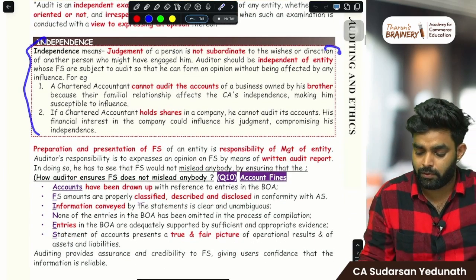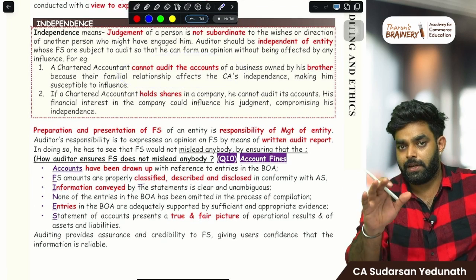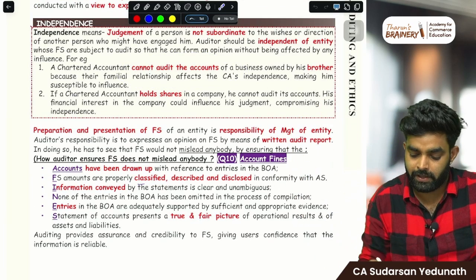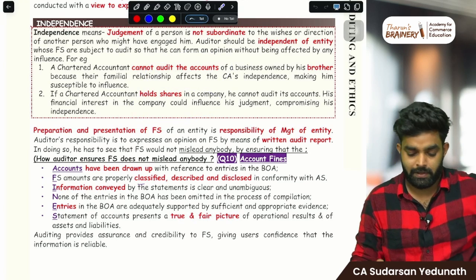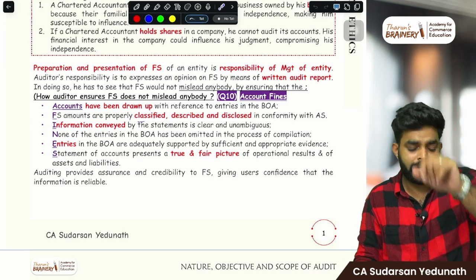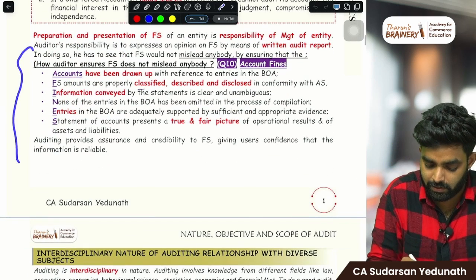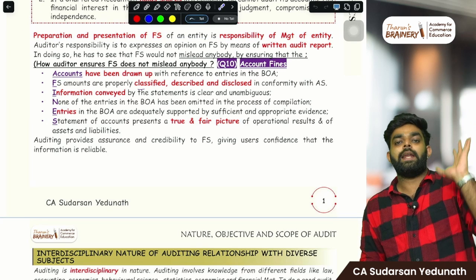Then this is independence. I told you, judgment, you should be independent. You cannot audit the accounts of a company in which your brother is involved. That is what is written here. And if you are holding shares of any company, you cannot audit that company because you are not independent. If you identified any fraud, will you report? No, right? Simple.